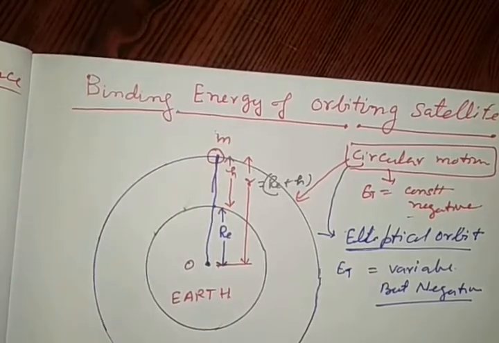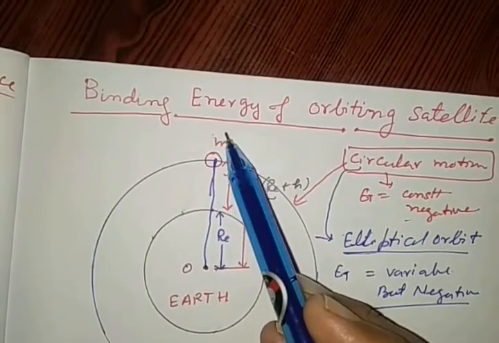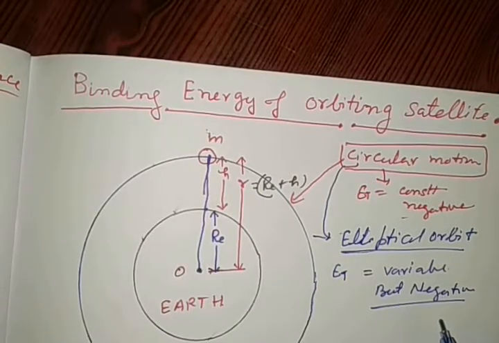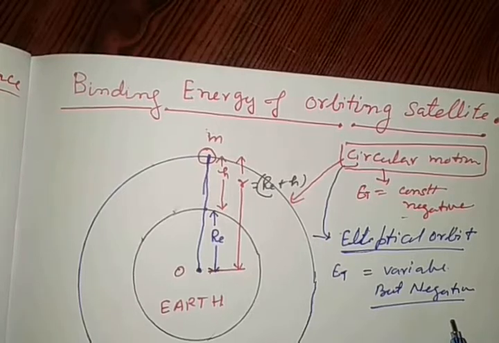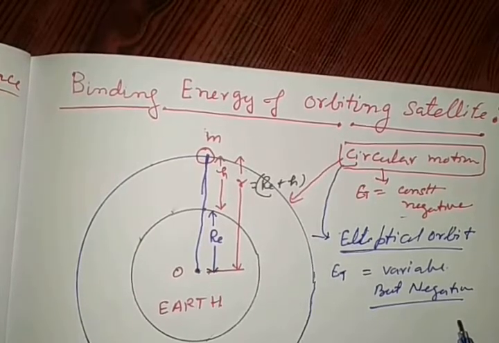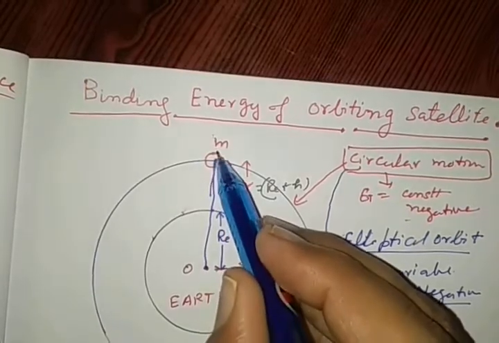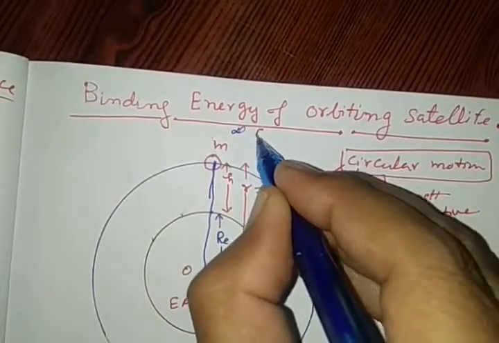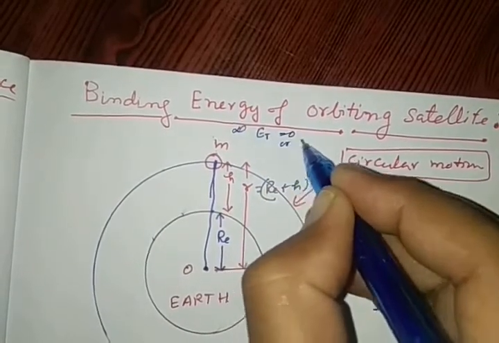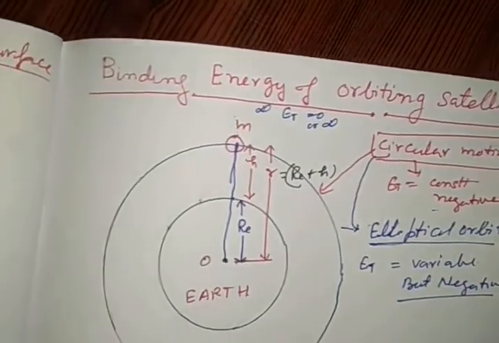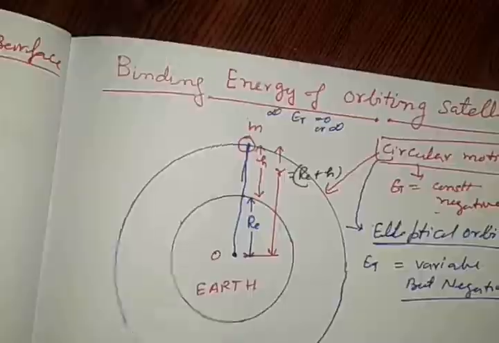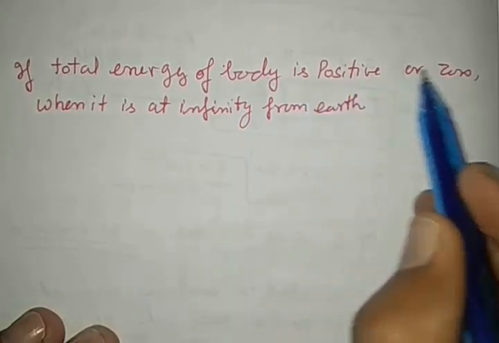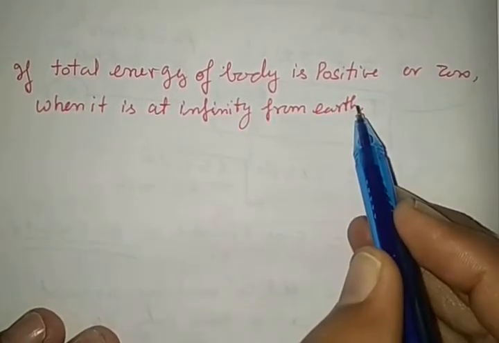But see one more thing. When the satellite moves away, the total energy increases. The total energy of a satellite at infinity is either 0 or positive. The same thing here: the total energy of a body is positive or 0 when it is at infinite distance from the Earth.